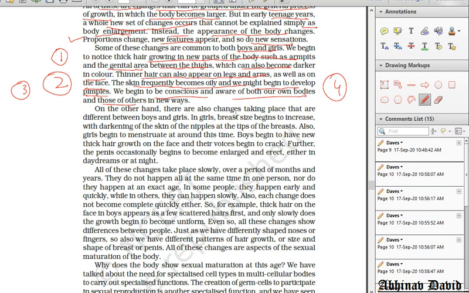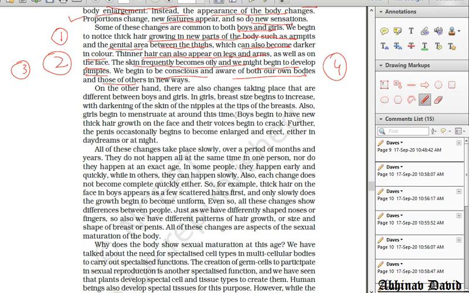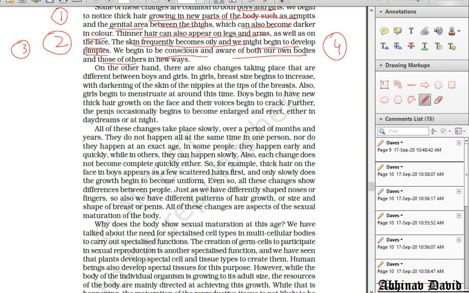Okay, so we become conscious of our bodies and the bodies of others in new ways. Now, let us talk about the next paragraph, and it is telling us about secondary sexual characteristics in boys and girls separately. So, first you are going to write secondary sexual characteristics in girls as the heading and write points number 1, 2, 3, and then in boys we are going to study in the same paragraph. So what is happening in the girls?